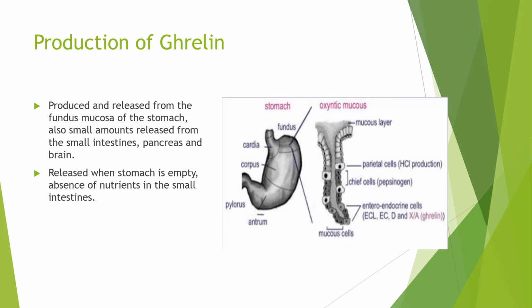The production of ghrelin is found in the fundus mucosa at the top of the stomach. Release is stimulated by acetylcholine when cephalic reflexes such as sight, smell, and taste are signalled, and by the physiological influences of an empty stomach, gastric contractions, and the absence of nutrients in the small intestine.